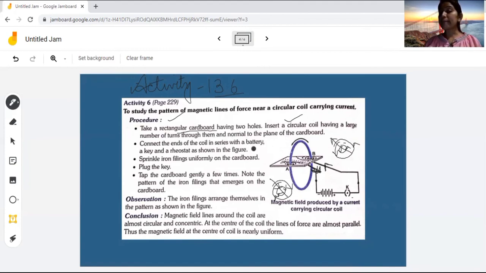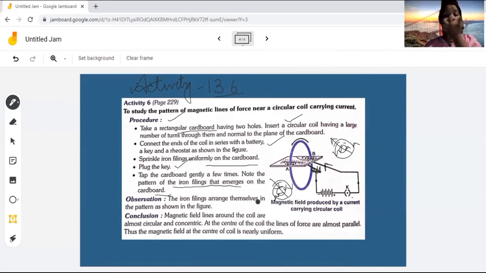Now we have to connect the coil with the help of a battery, key and rheostat as in the figure. Then on that cardboard, we will have to sprinkle the iron filings. After sprinkling, we will plug the key. Now we gently tap the cardboard a few times so that the iron filings take place in the form of concentric circles. We will get the pattern of iron filings that emerges on the cardboard.